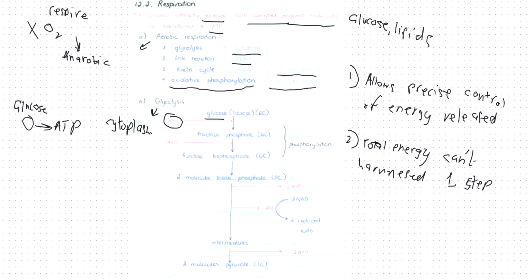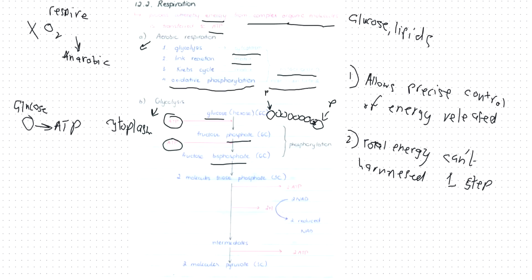What is fructose phosphate? Basically, we have 6 carbon molecules, 1, 2, 3, 4, 5, 6. What ATP does to this glucose is it adds a phosphate group to each end of the 6-carbon chain. So this becomes fructose phosphate. And then fructose phosphate becomes fructose biphosphate. Again, ATP is needed here.